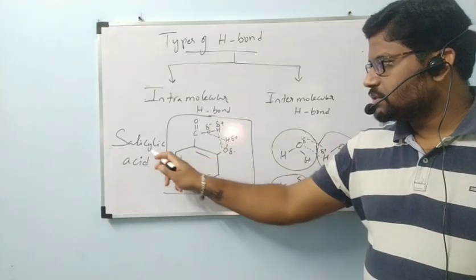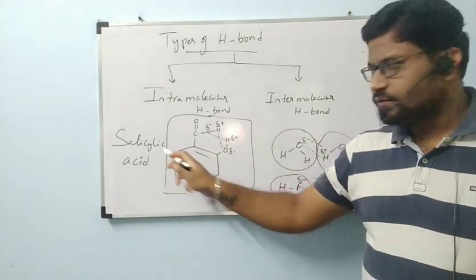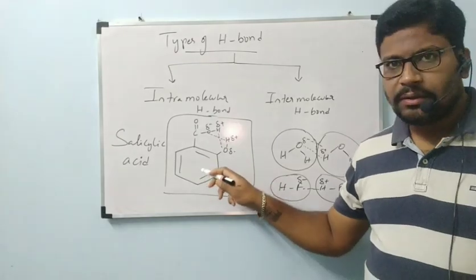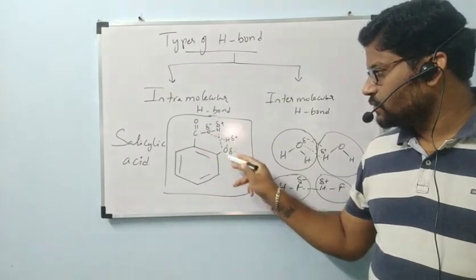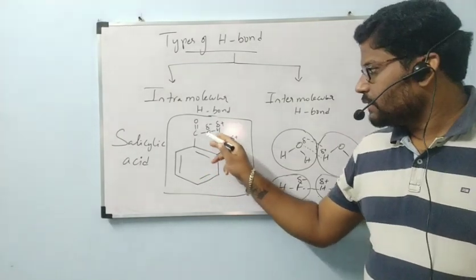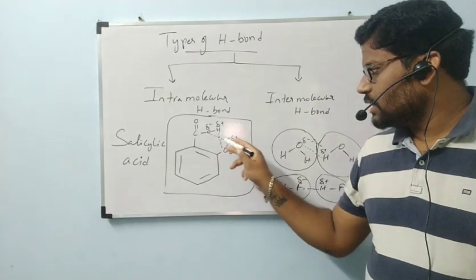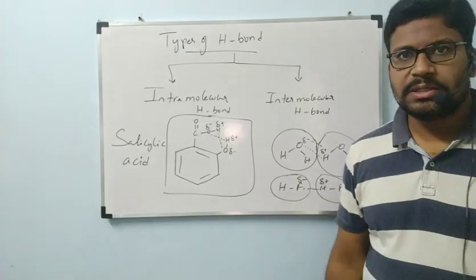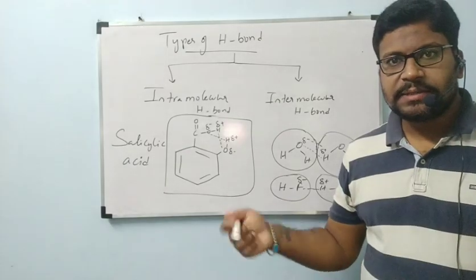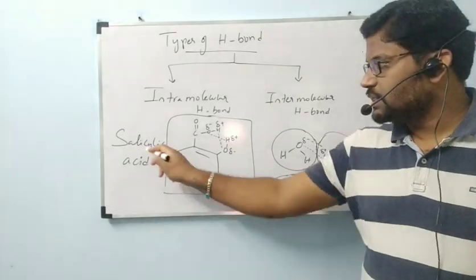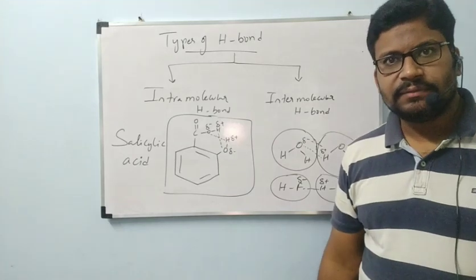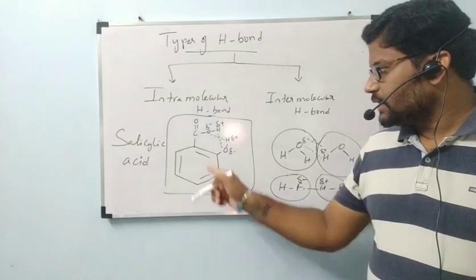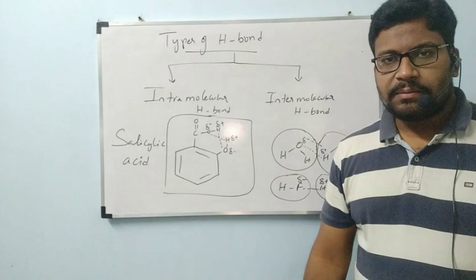Intramolecular hydrogen bond is observed in salicylic acid, in which on the benzene ring we have COOH and OH groups. Between the oxygen here and hydrogen here, and hydrogen here and oxygen here, we have hydrogen bonds. But these hydrogen bonds are present in the molecule itself, that is, in salicylic acid only. These types of hydrogen bonds are called intramolecular.